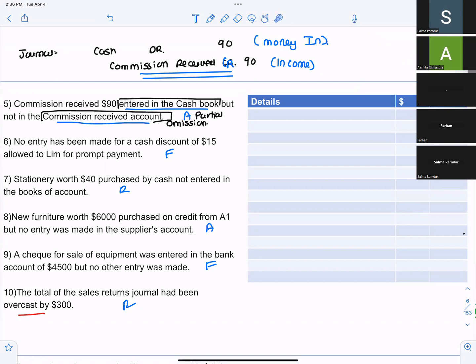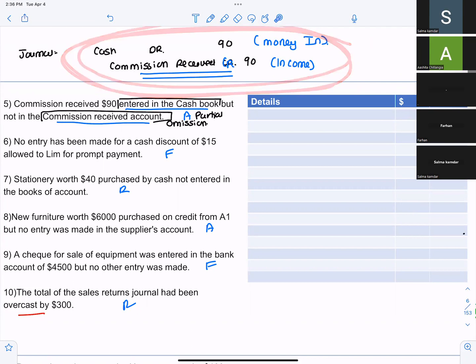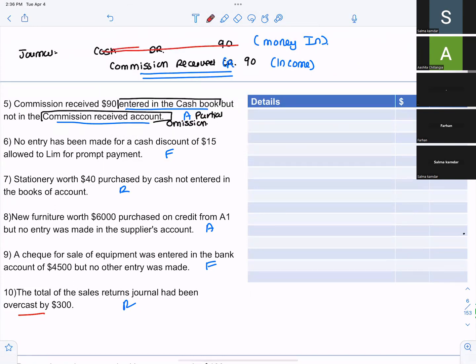Now this is the actual entry that has to be passed for commission received. But what did we do? We entered it in the cash book, so this part is already done. Will I do this part again? No. So what will the journal entry be? Suspense debit, commission received credit. Very good. You are unable to rationalize the reason for passing the journal entry.